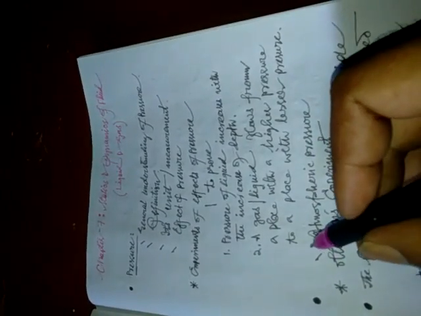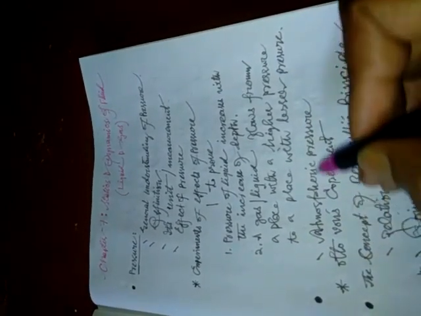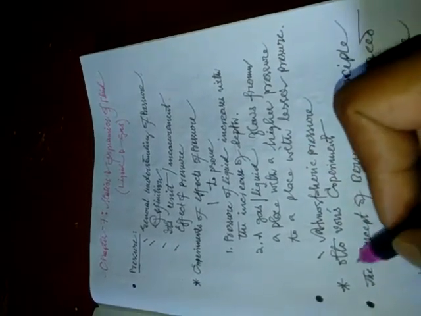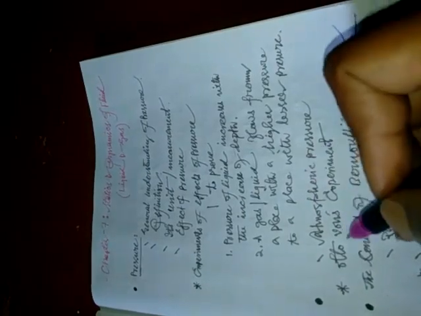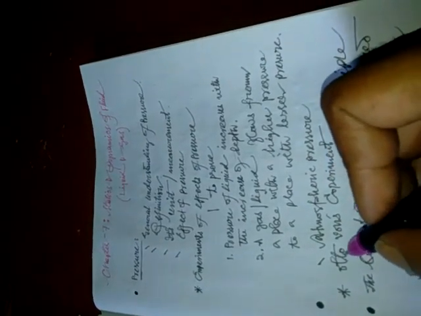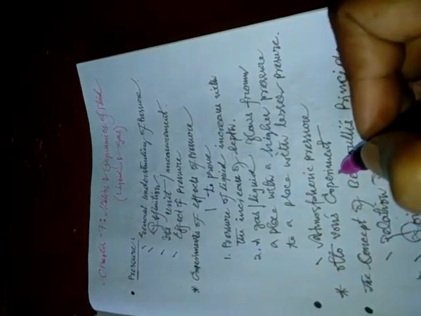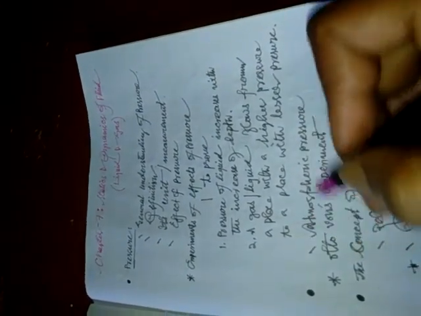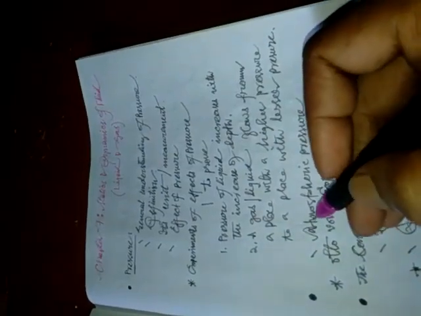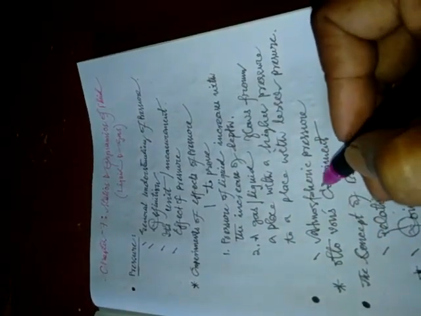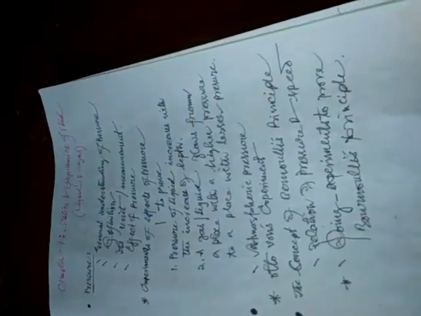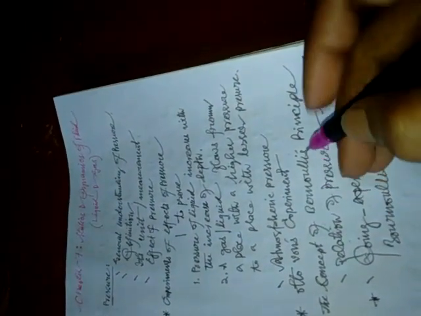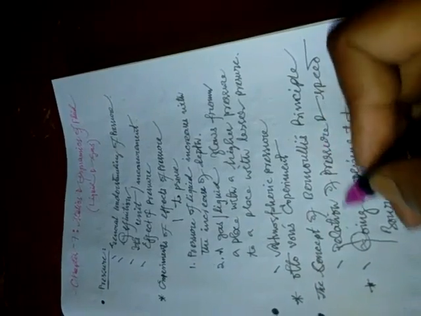Atmospheric pressure, this one is very important. Here we will learn what atmospheric pressure is, and there is also an experiment to prove atmospheric pressure, known as Otto von Guericke's experiment. So we will learn about this experiment in order to know what atmospheric pressure is. There is also the concept of Bernoulli's principle. So this is also very important.